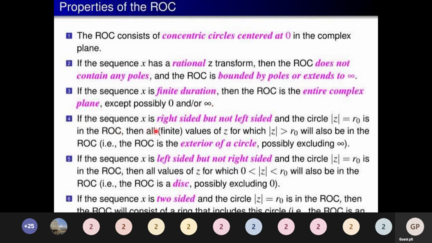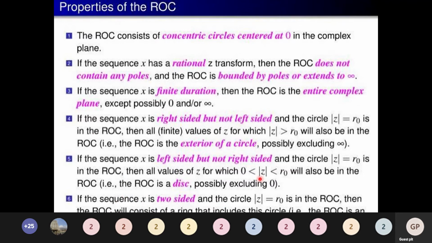If the sequence x is right-sided but not left-sided, and the circle mod z equal to R0 is in the ROC, then all finite values of z for which mod z is greater than R0 will also be in the region of convergence. So the ROC is the exterior of a circle. Similarly, for a left-sided sequence, it will be the interior of the circle. For a two-sided sequence, it will be the intersection.